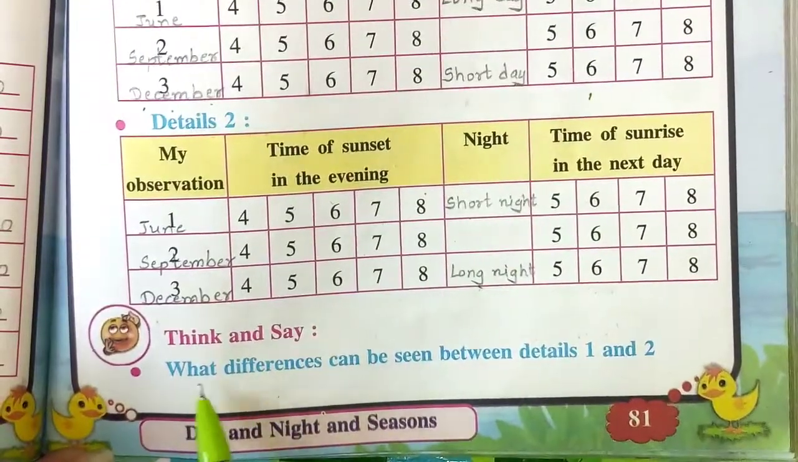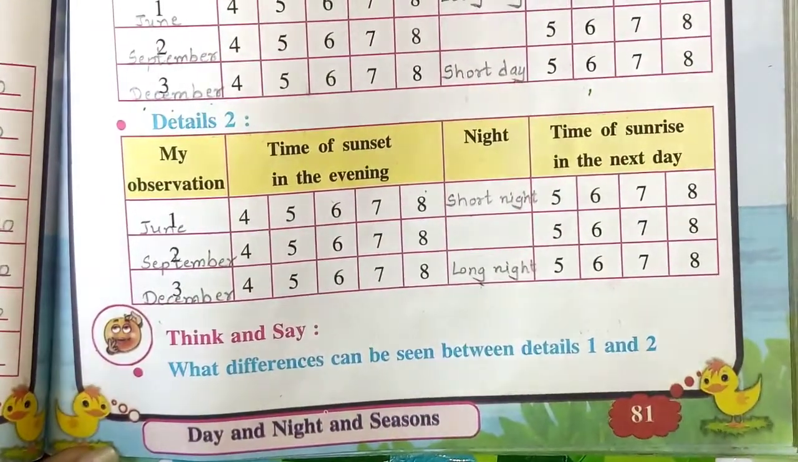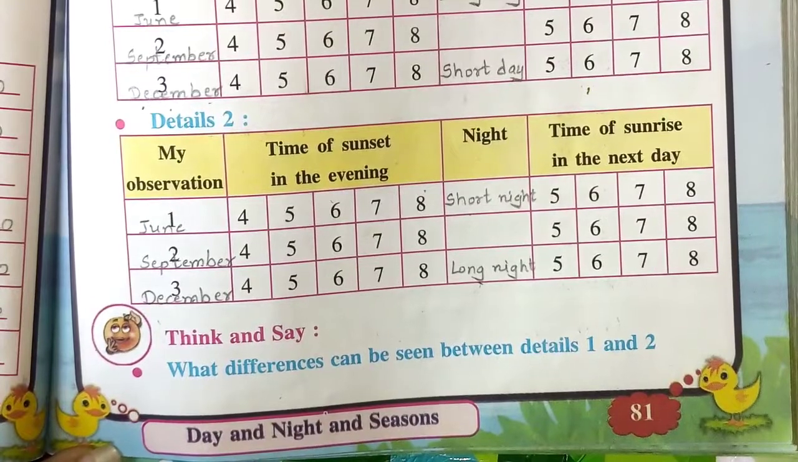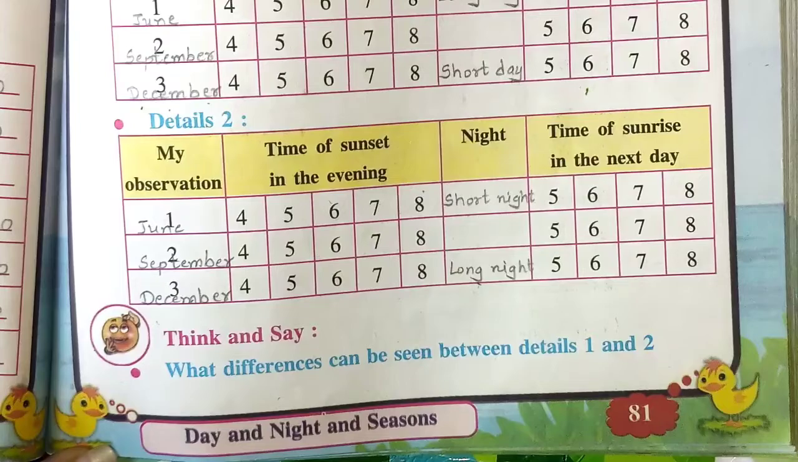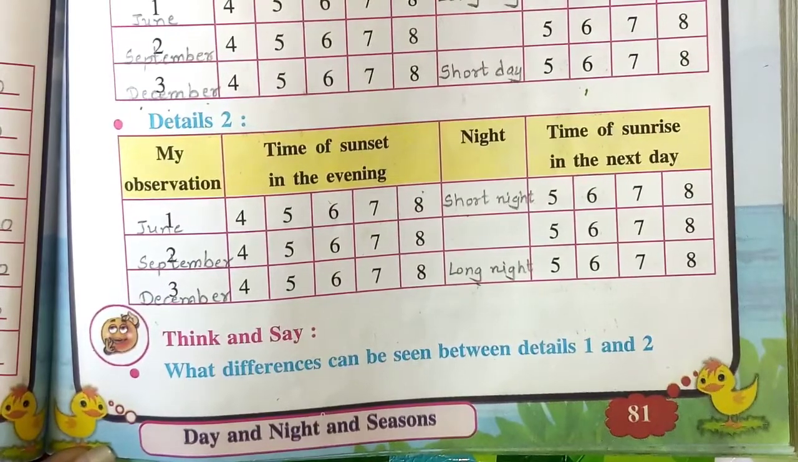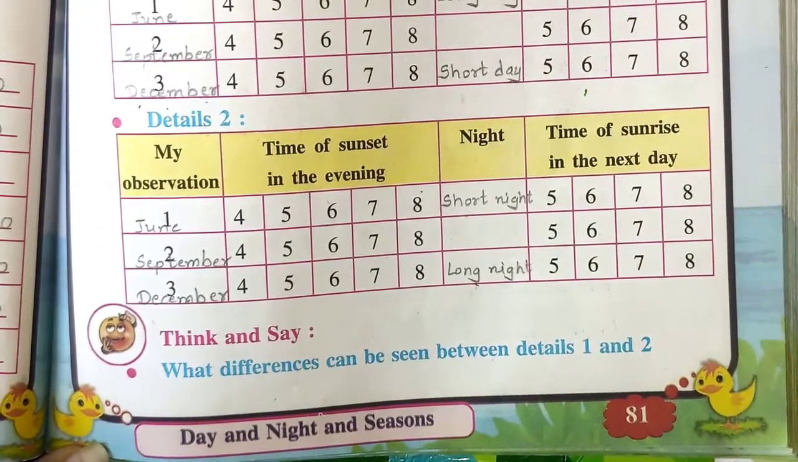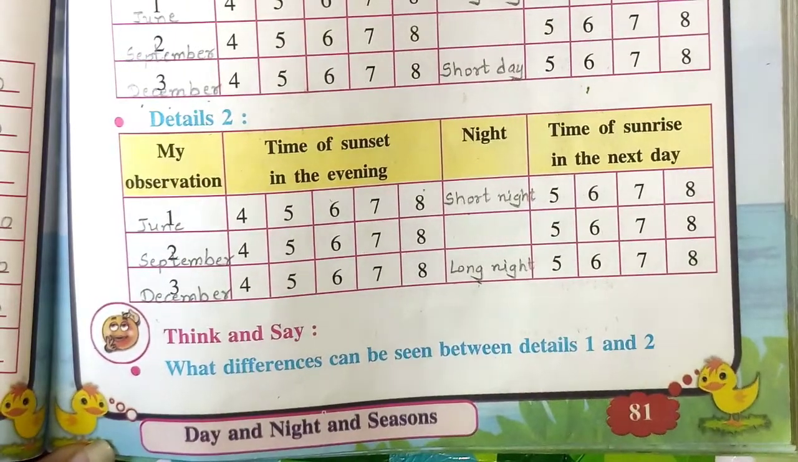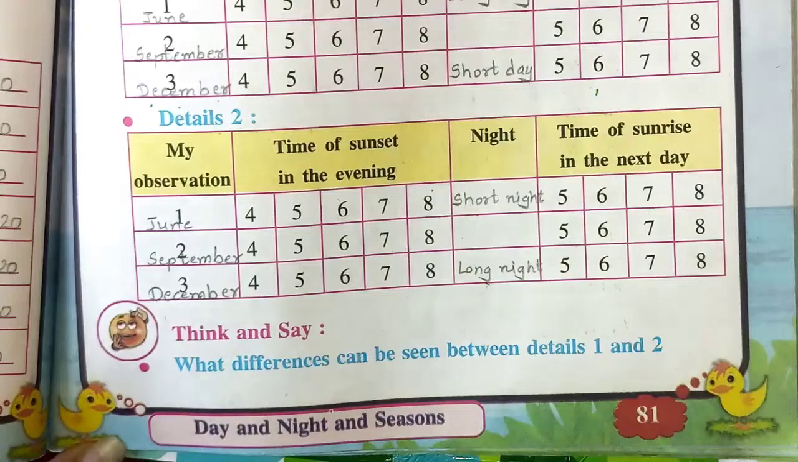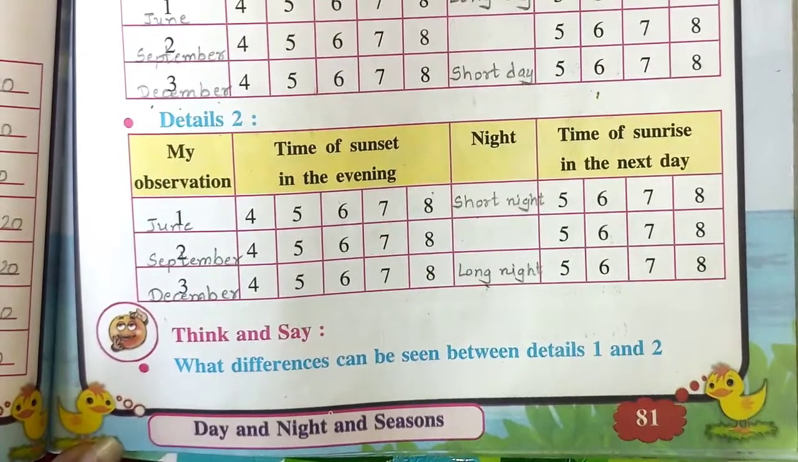Think and say what differences can be seen between details 1 and 2. In details 1 we can see that the days of June are long and the nights are short, whereas the days in December are short. In details 2 we can see that the nights in December are long and days are short. Hence days are long in summer and nights are long in winter. This is the difference. Okay children, so you have to complete this in your textbook.